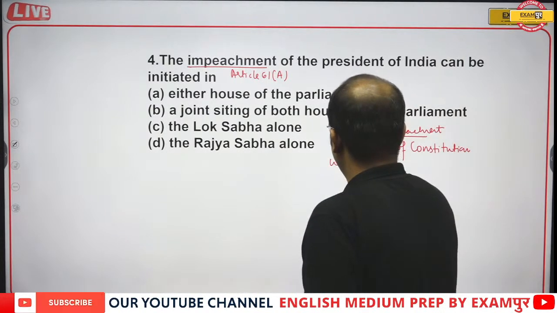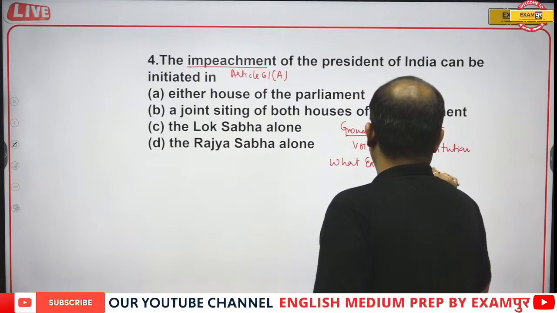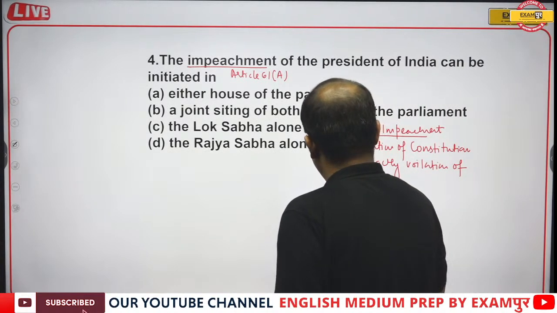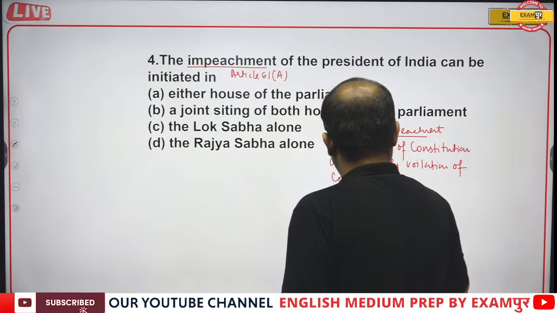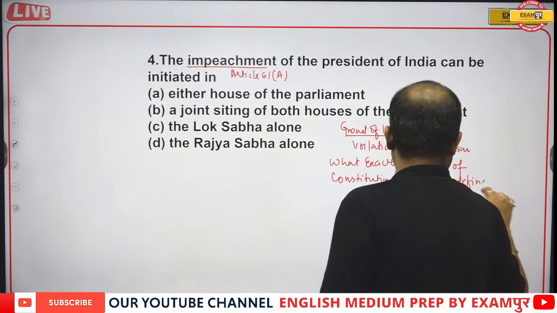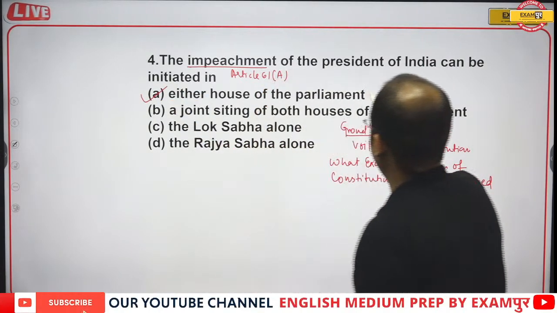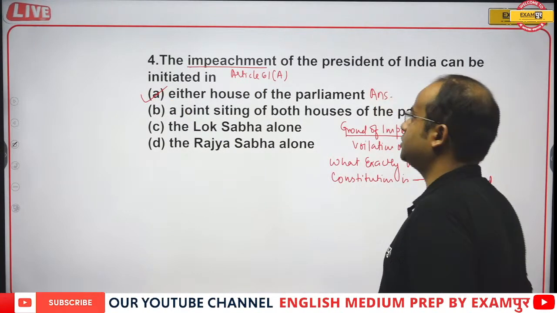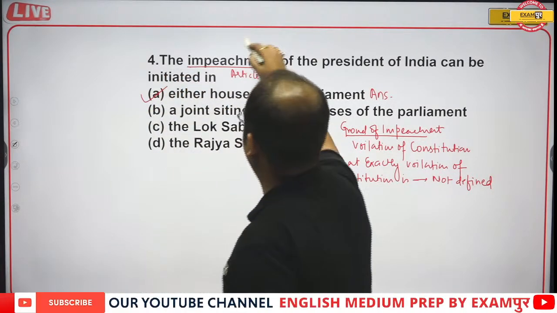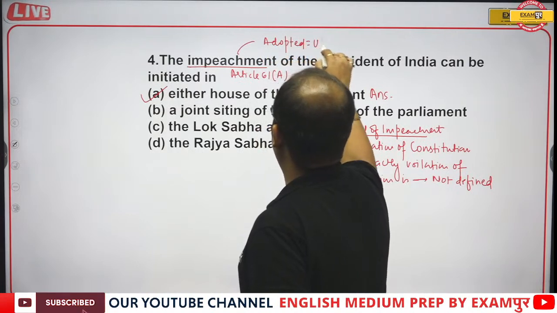And what exactly violation of the Constitution is, is not defined. It can be started in either house of the Parliament. And it is adopted from America, definitely adopted from America.